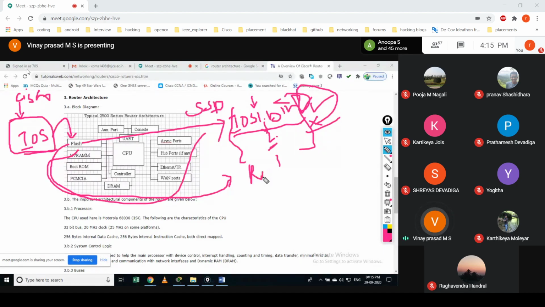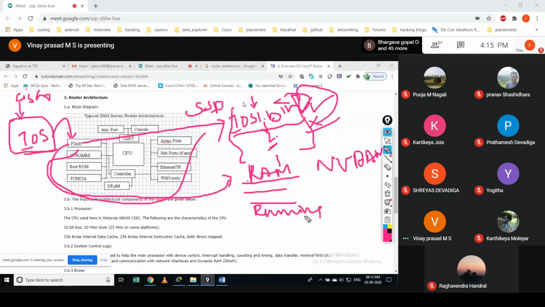The flash memory is mainly used to keep your operating system, and we have something called NVRAM. So we have two components actually. One is RAM and another one is NVRAM, so volatile and non-volatile. Okay. In RAM it keeps some information, which I would say is your running config and other things. In NVRAM it keeps things like startup config, or the default register, and so forth.